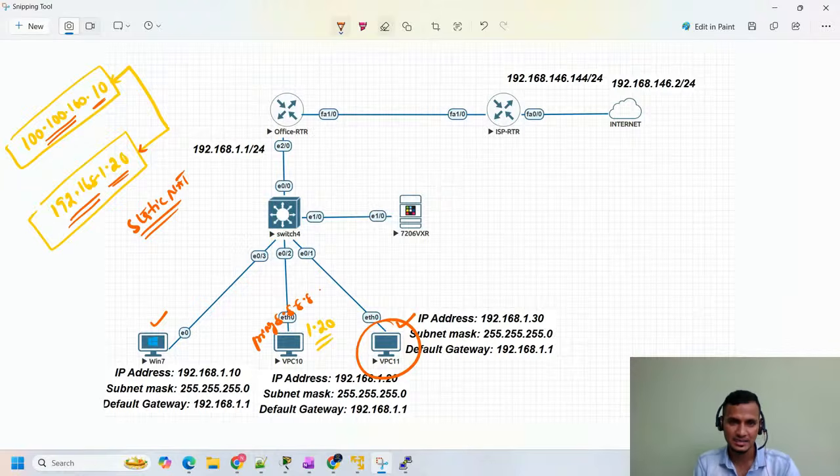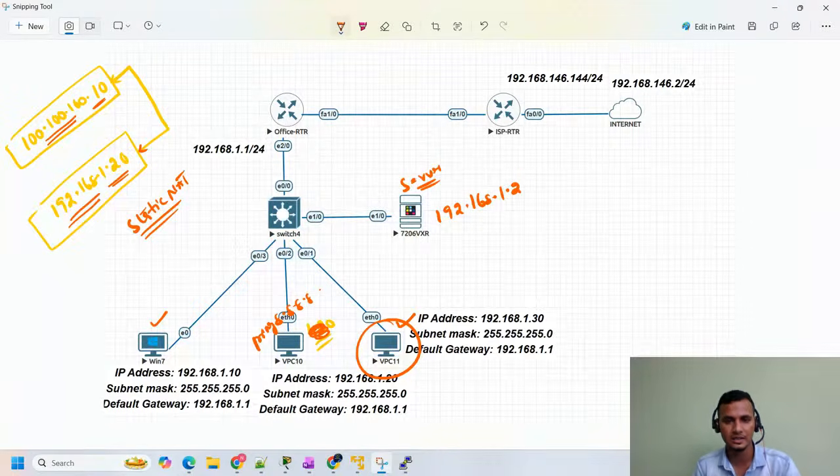Now in the same example, forget for some time that this is 1.20. Consider this as your server, and this server IP address is 192.168.1.20.